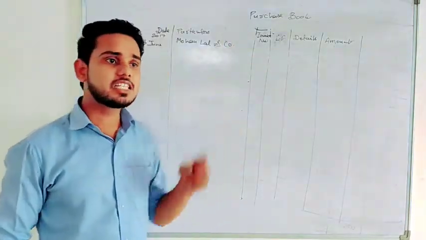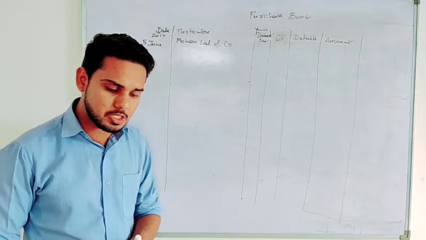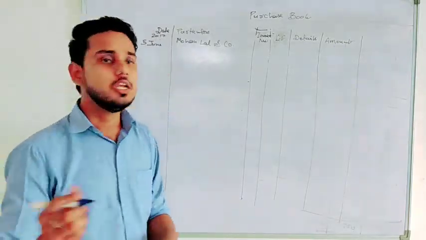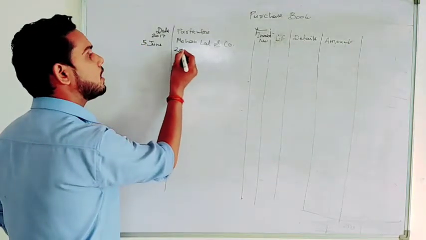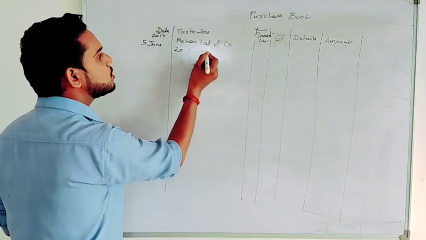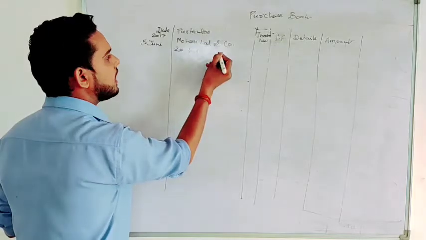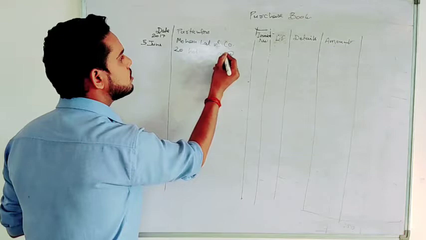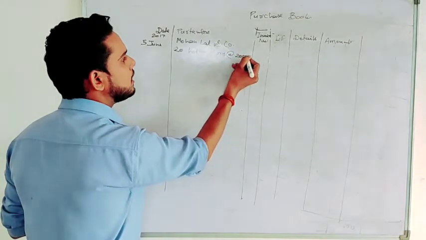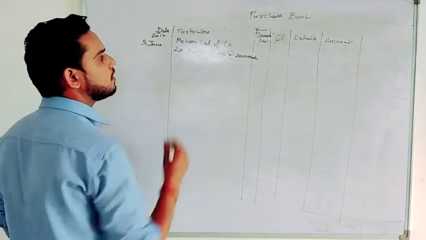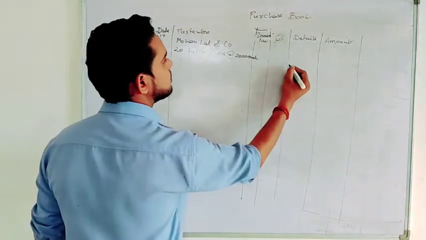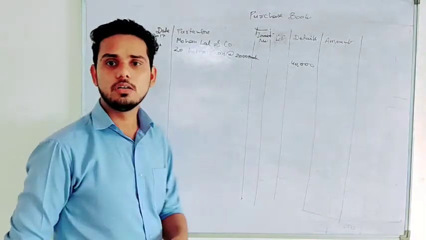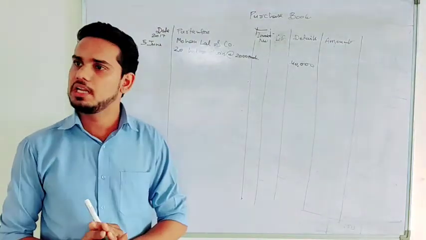Now we have to write the description of the goods. So it is given we are purchasing 20 Godrej chairs at 2,000 each. So we will write here what? Description. 20 Godrej chairs at the rate of 2,000 rupees each, right? So this will be how much? 40,000. No confusion now. So we have written that information in detail.